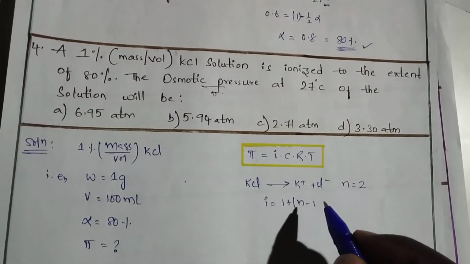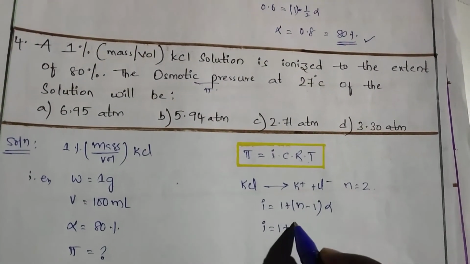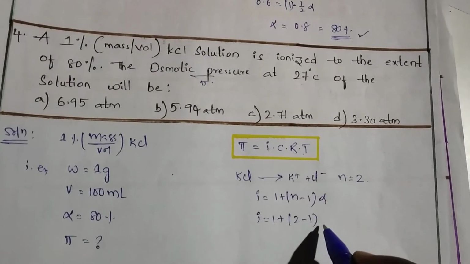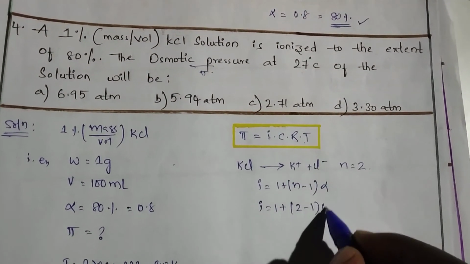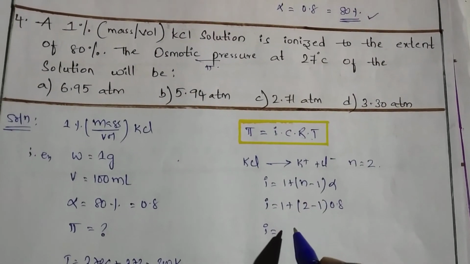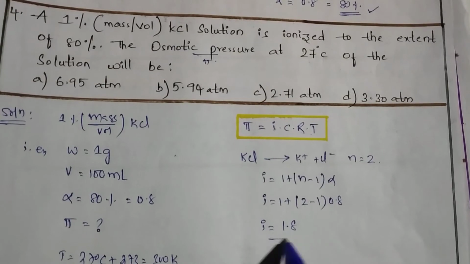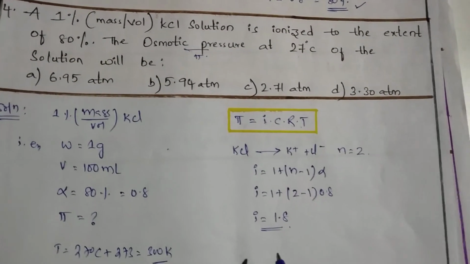So for degree of dissociation, i is equal to 1 plus (n minus 1) into alpha. So i is equal to 1 plus (2 minus 1), and alpha is given as 80%, that means 0.8. So what is the value of i? The i value is 1.8.